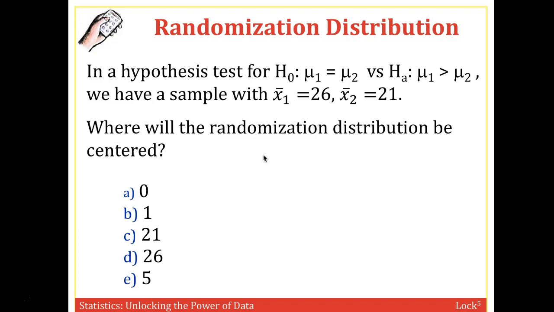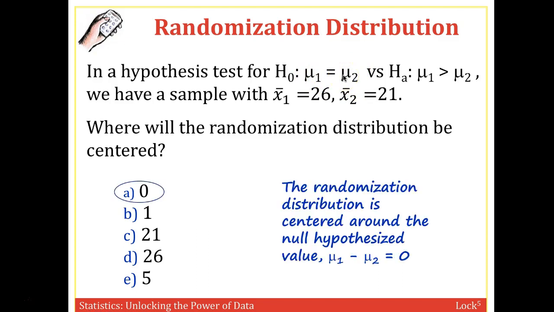All right, here we're not given it directly. We need to assume mu1 equals mu2, but think about this as a difference. The difference between mu1 and mu2 needs to be, or assumed to be, equal to 0. We assume the randomization distribution is centered around the null hypothesis, but we have to subtract to make a difference of means equal to 0.